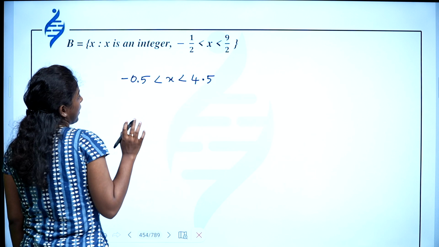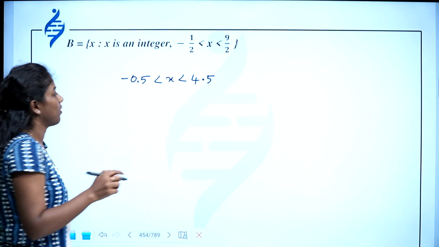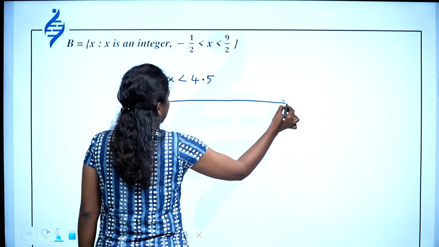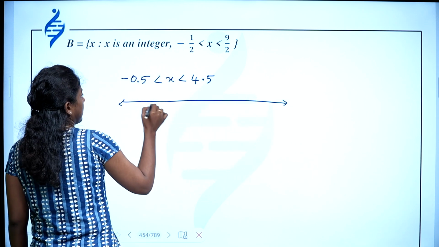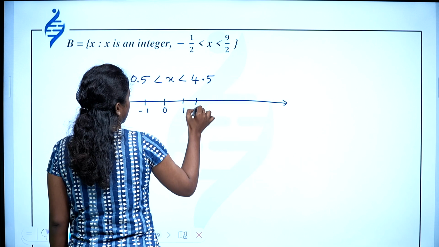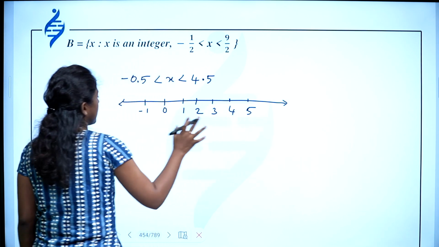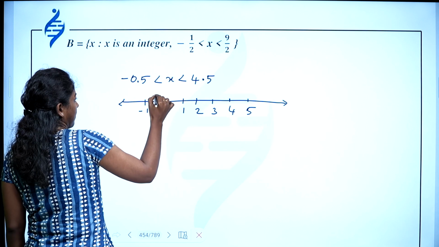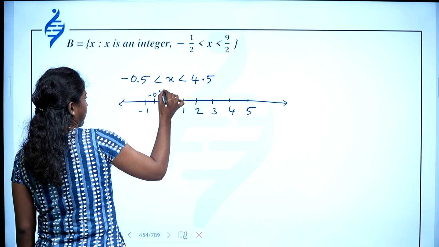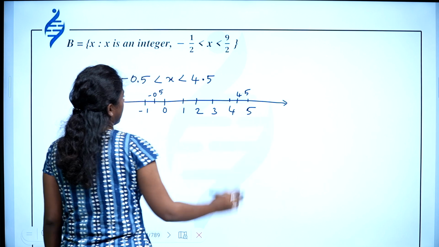So you have to find all those integers between these two numbers, or you can draw your number line and mark 0, minus 1, 1, 2, 3, 4, 5. So this is a number line and we have minus 0.5 here and 4.5 here.